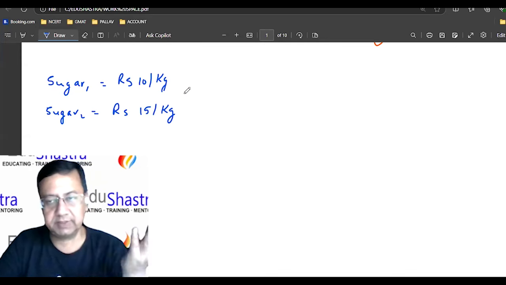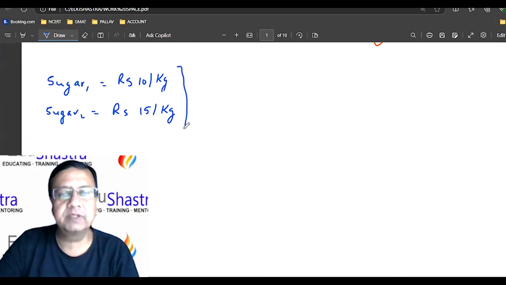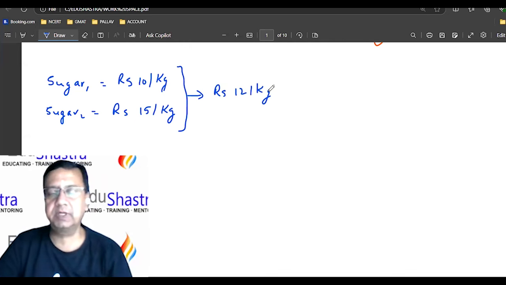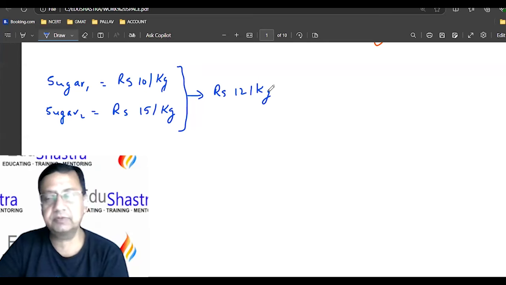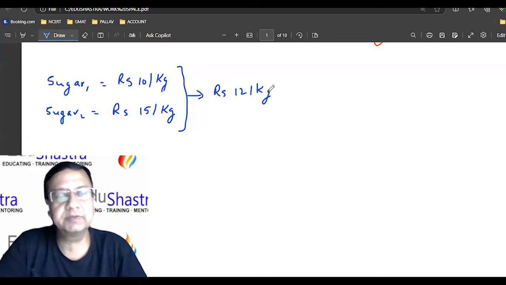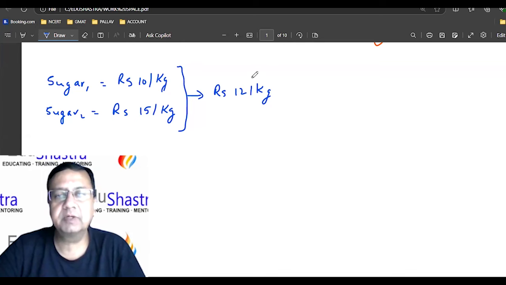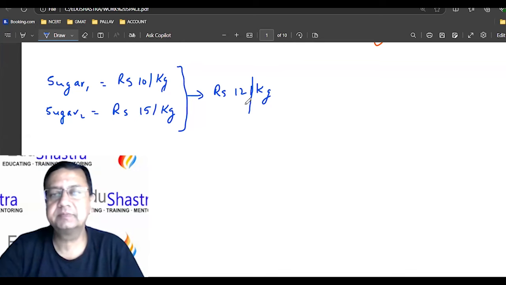I want to mix them, and I want the mixture to be rupees 12 per kg. Can you tell me how much I should take of the first one and how much of the second one? What can be the possible ratio for making a mixture priced at 12 rupees per kg?